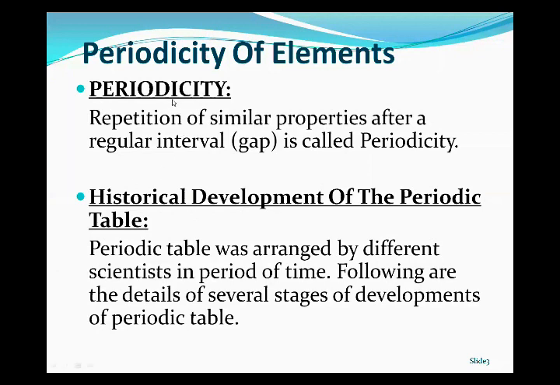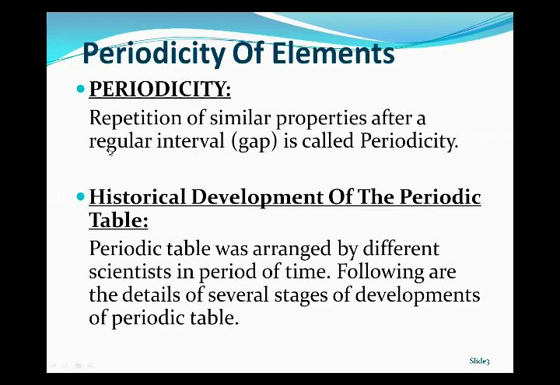Next is periodicity. What is periodicity? We must know the definition of periodicity. The definition of periodicity is repetition of similar properties. Repetition of similar properties after a regular interval or gap is called periodicity.